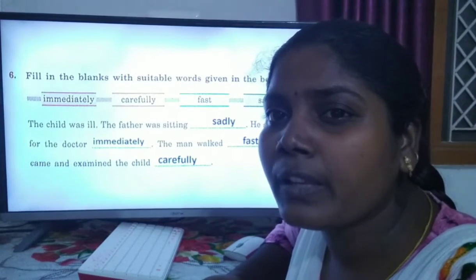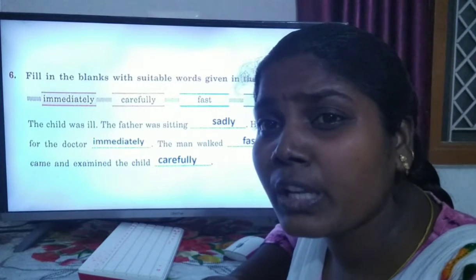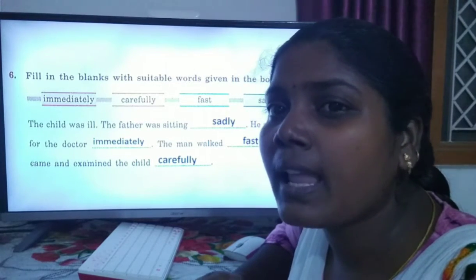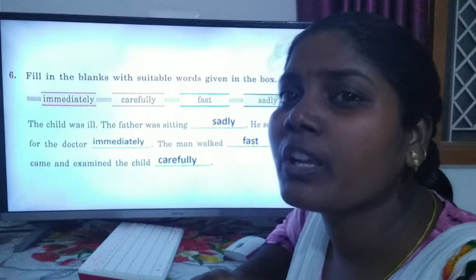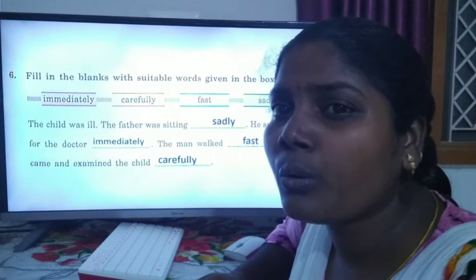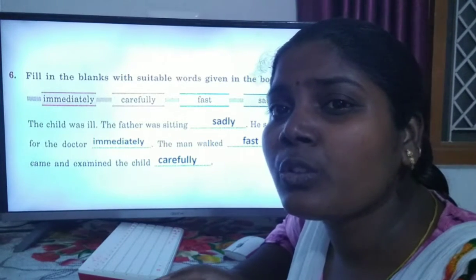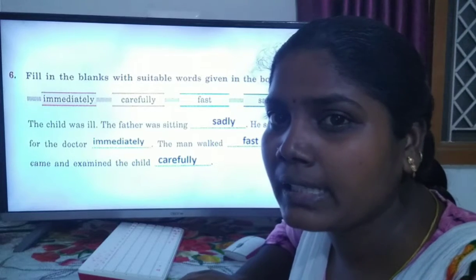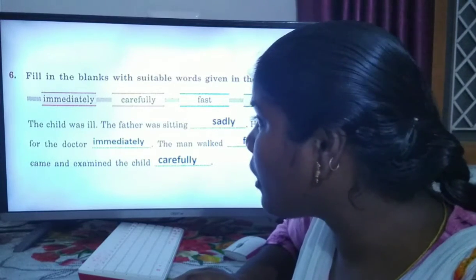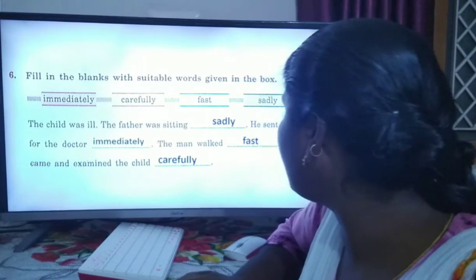When we are not feeling well, we should go immediately to the hospital. We should call the doctor immediately.